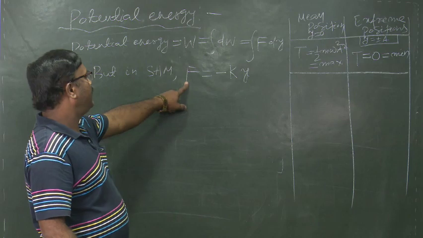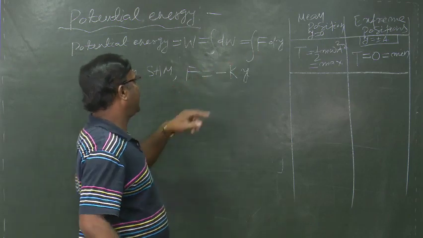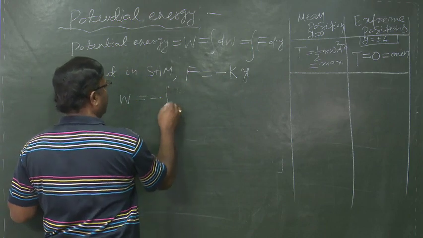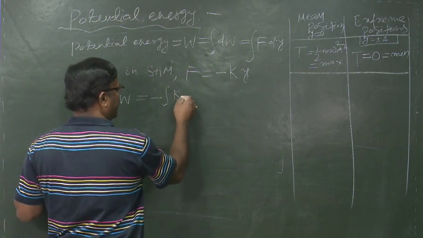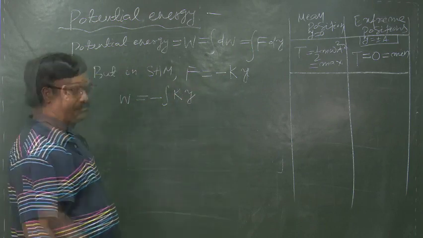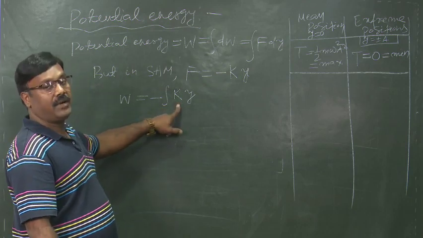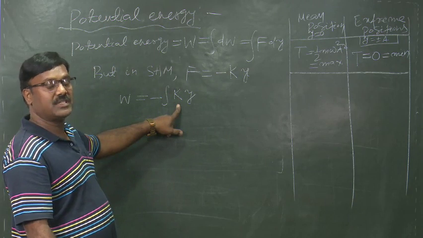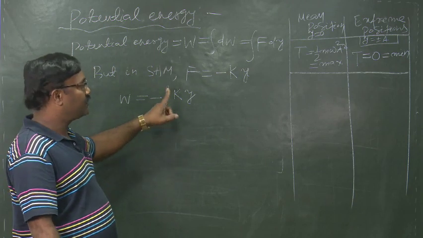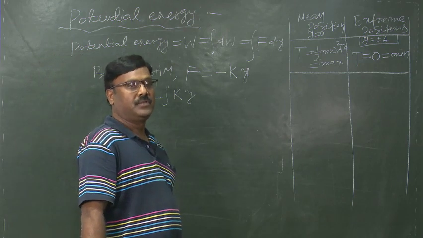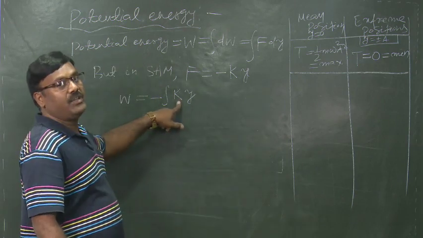Now, putting the value of F here, we can write W equal to minus integration Ky. But what is the value of K? Previously, while we were deriving the differential equation of SHM, I told you that omega square is equal to K by M. So, K will be how much?